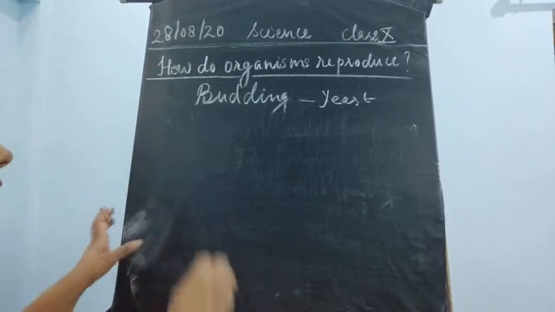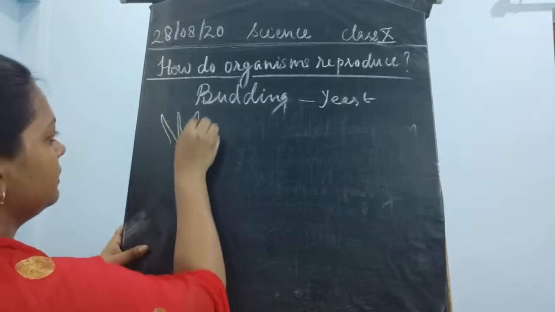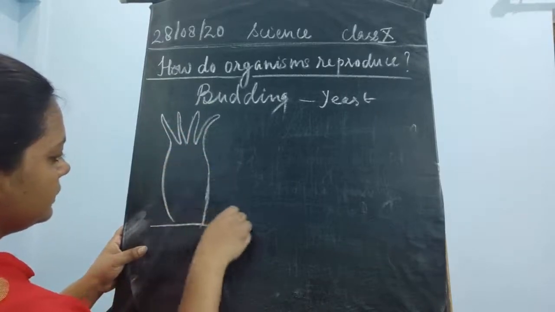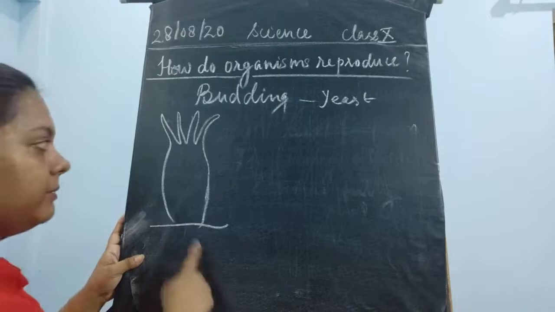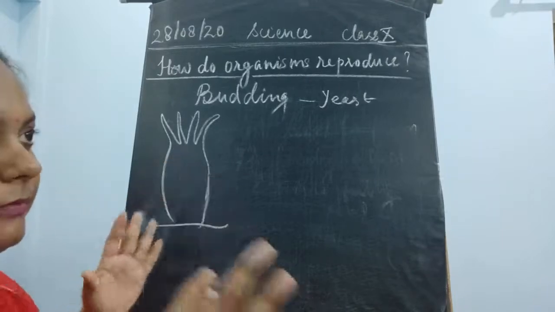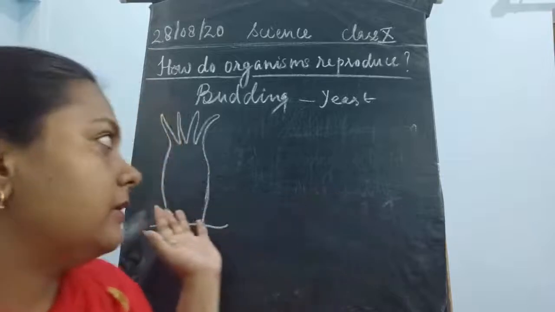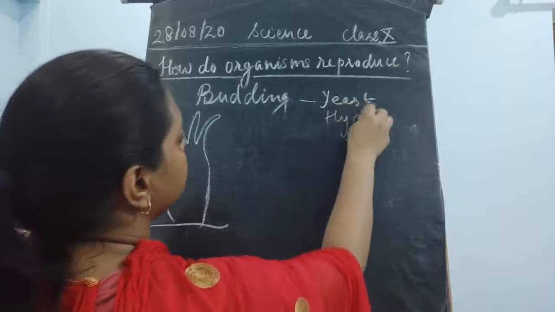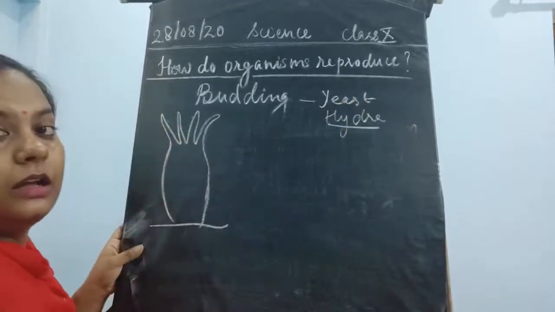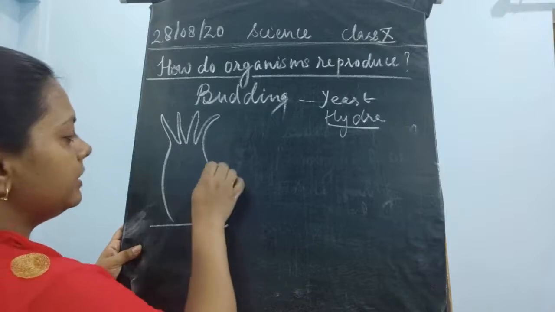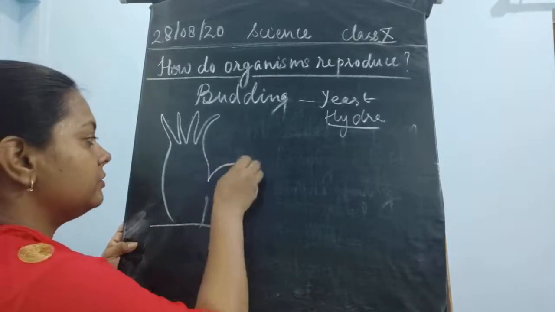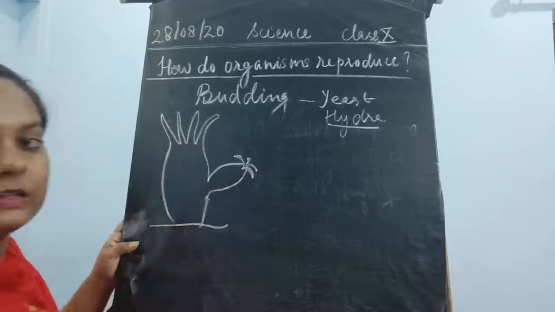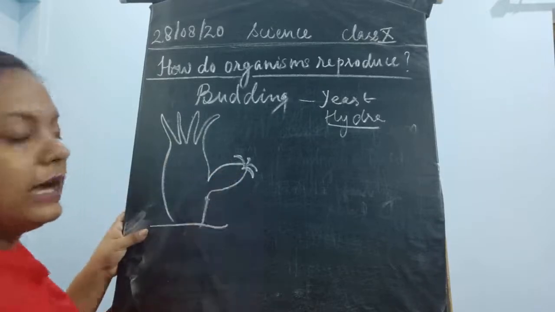One example is hydra. I'll draw this. This is a sedentary animal which is present in the form of a flower vase-like structure inside the water. Budding takes place in hydra. After some time, when this hydra is fully grown, it gives rise to another small hydra. This small outgrowth is known as the bud.